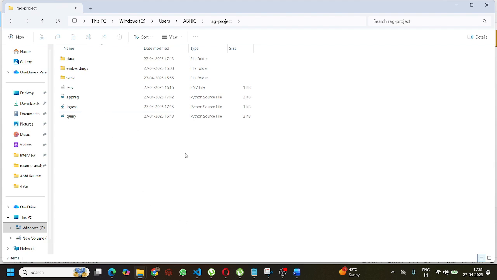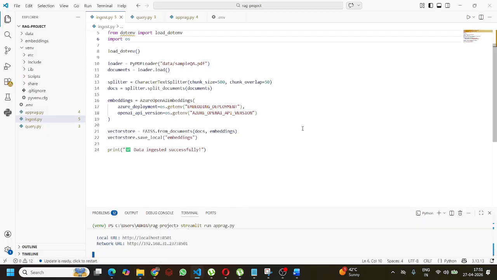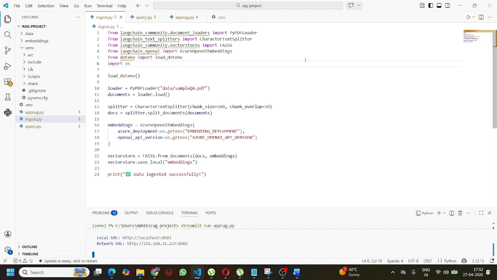In this, first I am creating a file that is ingestion.py. What is ingestion.py? In ingestion.py, you can see here I am importing a few things: LangChain community document loader, LangChain text splitter, LangChain community vector store, LangChain OpenAI, dotenv, and os. So these we are importing from here. Before importing, you need to install these in your system, right?